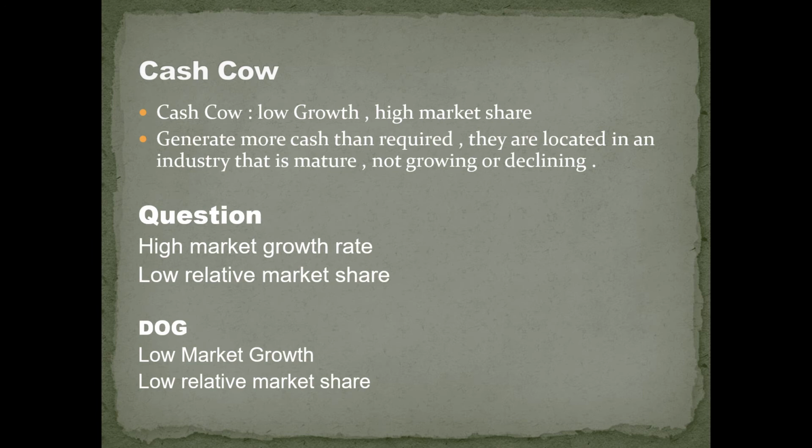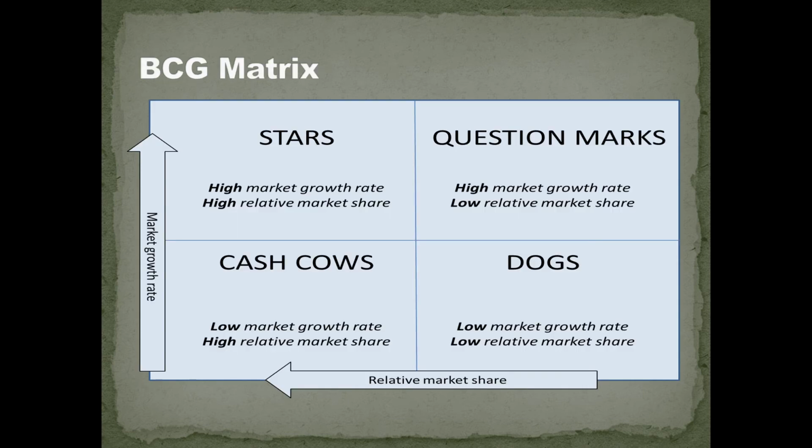Cash cow, having low growth and high market share, generates more cash than required. They are located in an industry that is matured, not growing or declining. Question mark has a high market growth rate but low relative market share. Dog has low market growth and low relative market share.